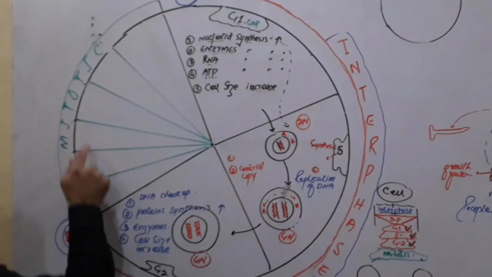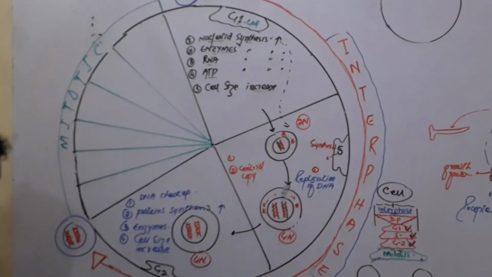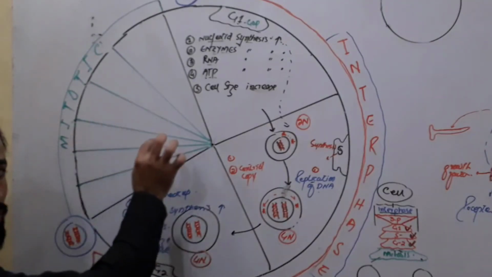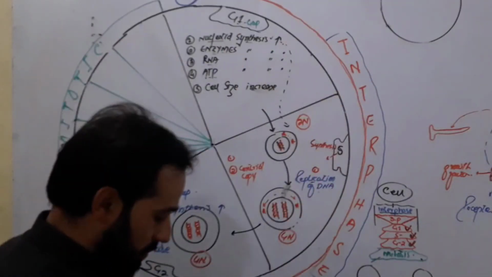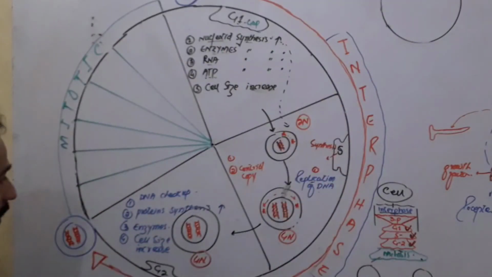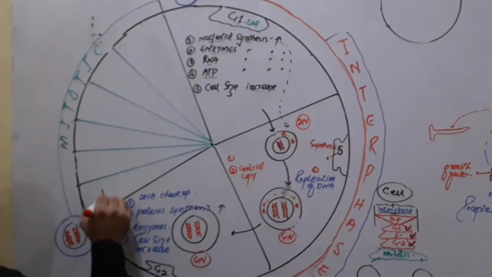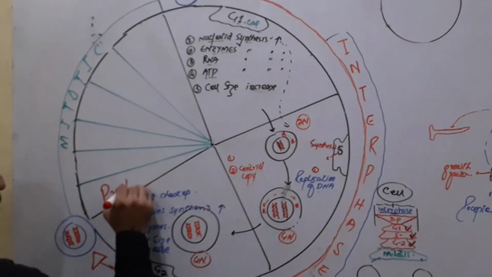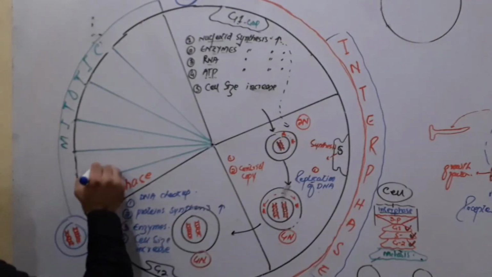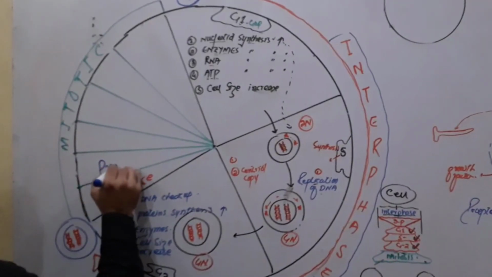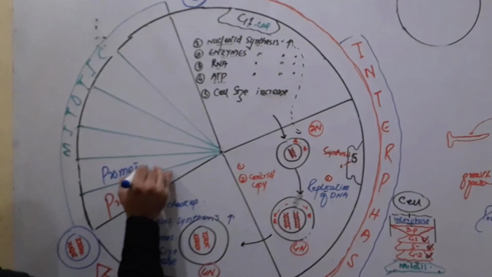So the mitotic phase has how many steps? We will just write their names, but we will discuss these steps in our next lecture, right? So mitosis occurs in how many steps? The first step which occurs is called the prophase. Then the next step that occurs is called the pro-metaphase.